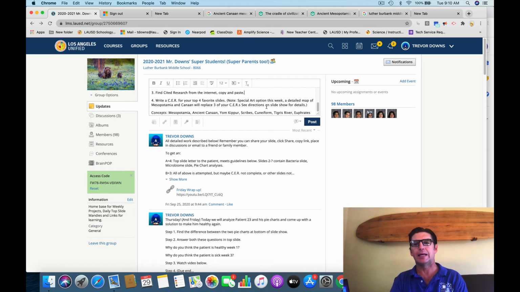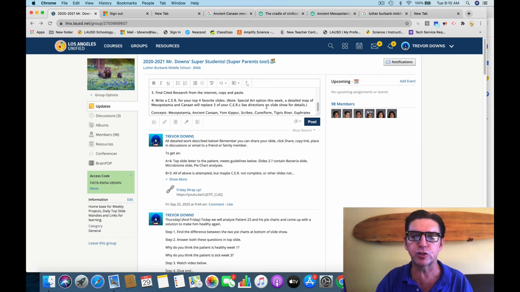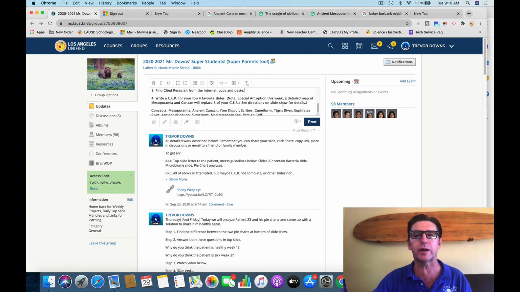You can get rid of three CERs. You still have to have all the pictures. You still have to have all the concepts. You still have to have all the internet research, so you know about everything. But instead of doing four CERs, you may get a piece of paper at home, use your computer, do some research, draw a detailed map, and it's on the top of your slideshow when we go open one right now. Draw a detailed map of the Mesopotamian Canaan region, label some cities, draw some cool little pictures, do one little description, maybe have a key, like, oh, this is a city, these are trees. Do some research on maps, and you may draw a map.